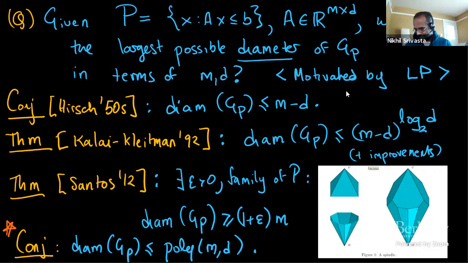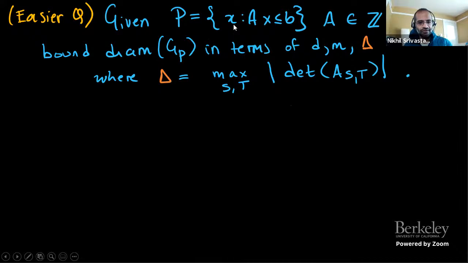Before I tell you the results, I want to mention another line of work, which is to study a slightly easier problem: given a polytope now specified with an integer matrix of constraints, so A now has integer entries, and so does b.